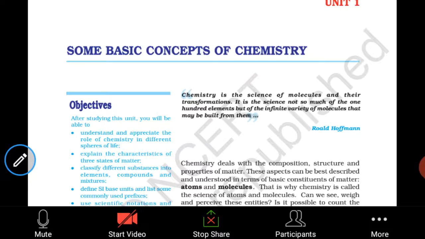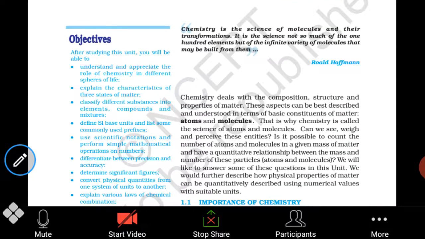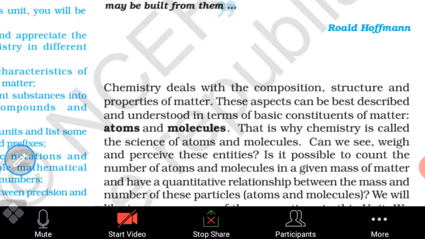What is the use of chemistry in everyday life? What are the characteristics of chemistry? What is the concept of chemistry? Chemistry deals with the composition, structure and properties of matter. In this world, all things are made of matter. Chemistry is the study of the composition, structure and properties of matter.